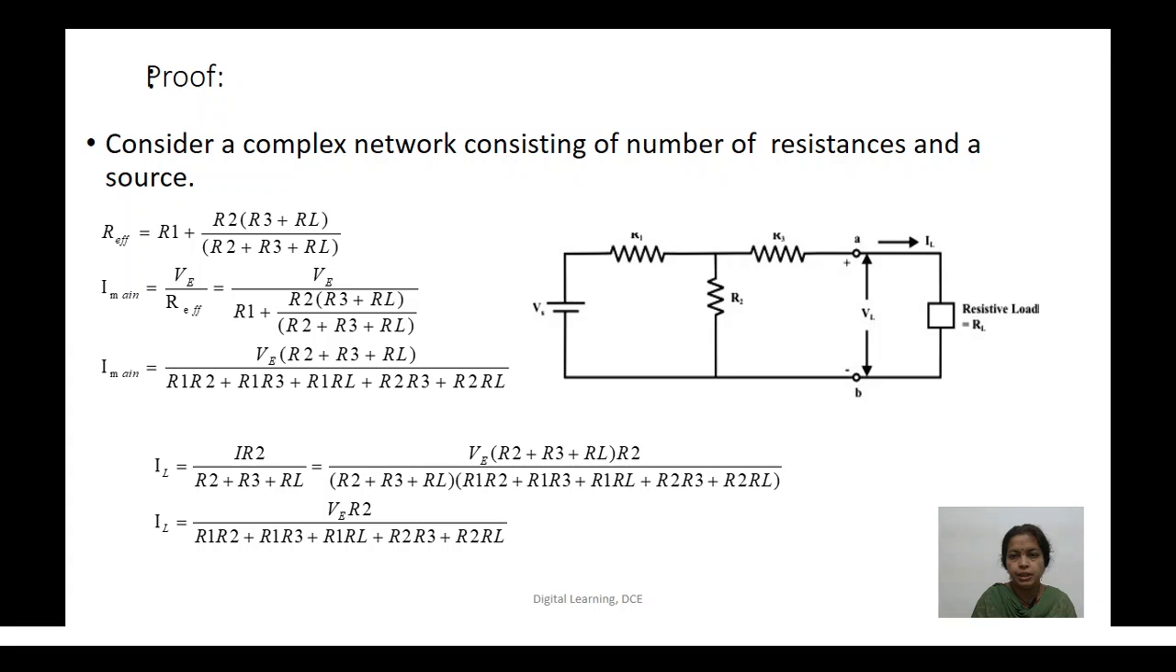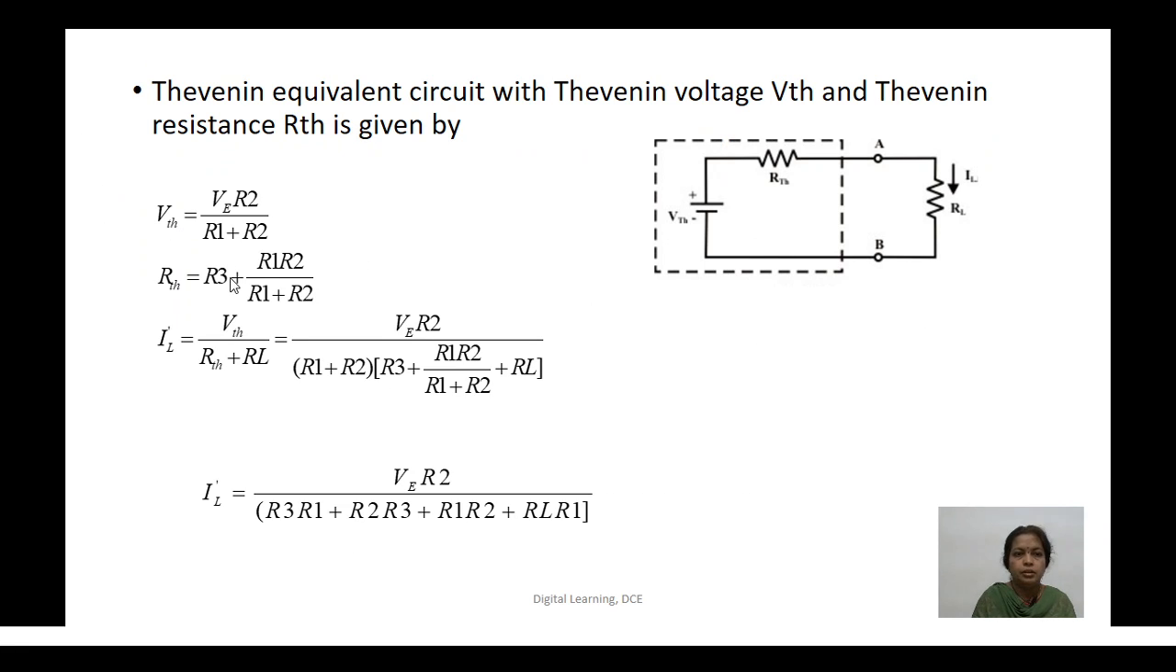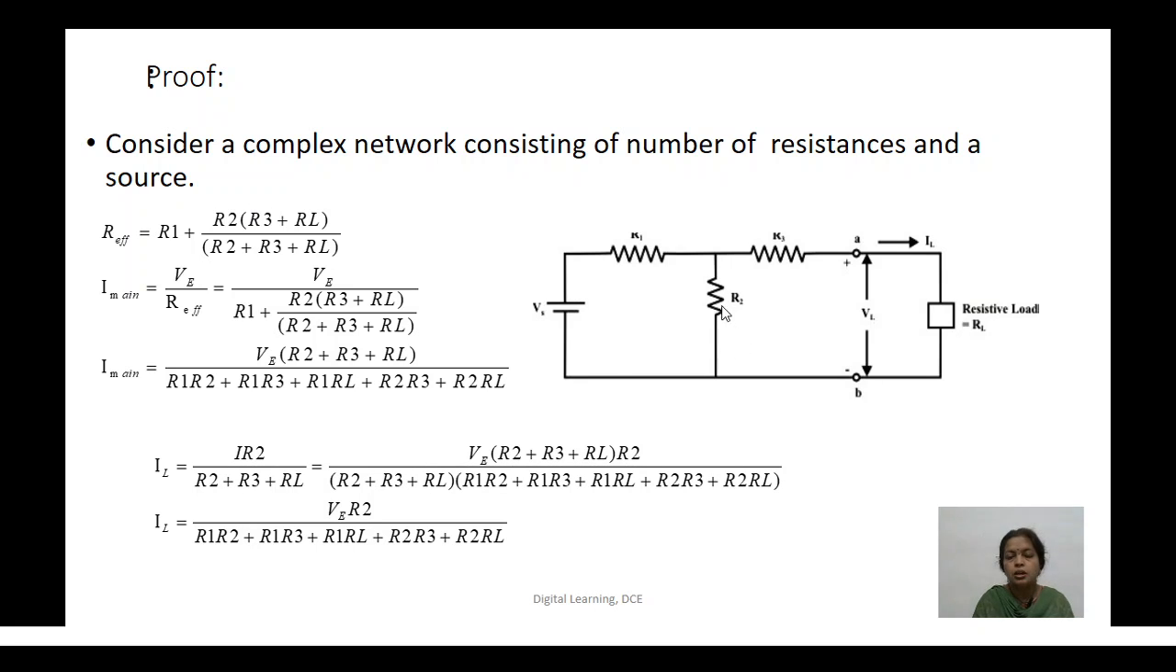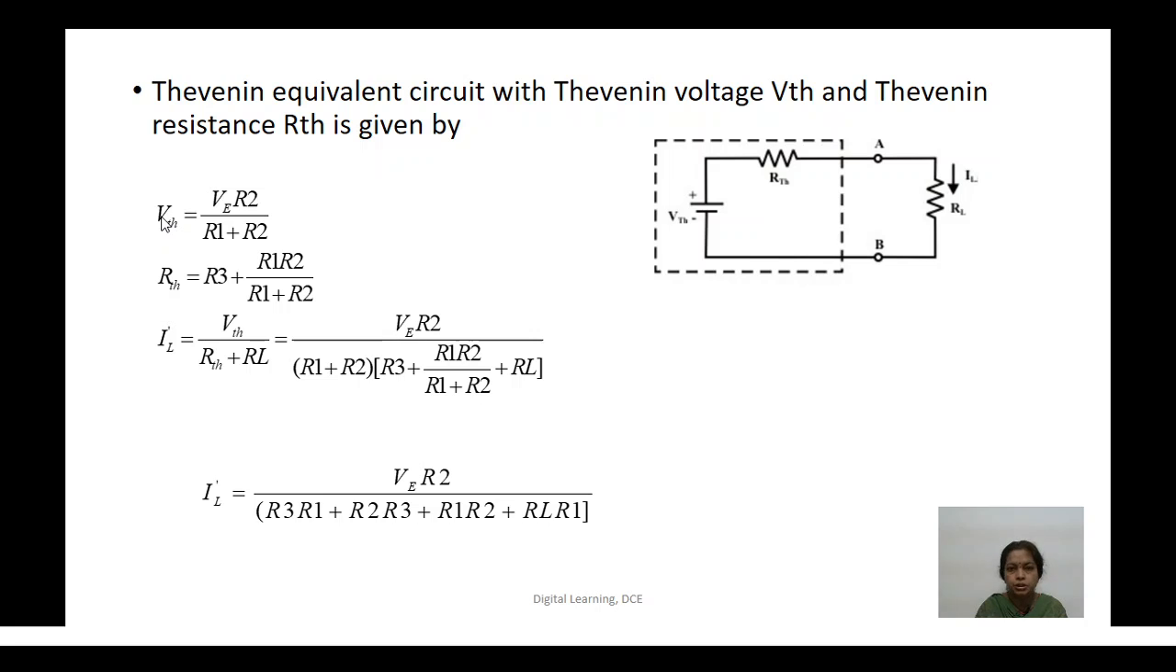So for finding out VTH, we have to remove the load resistance. If we remove the load resistance, then whatever voltage we get at the open end is given by V into R2 divided by R1 plus R2, because we are finding the voltage across R2. That is the open circuit voltage, VTH. Thevenin's voltage across R2 is given by current into R2. Current is V divided by R1 plus R2, multiplied by R2. So